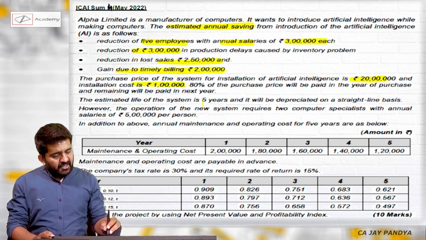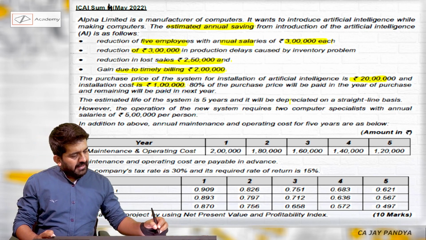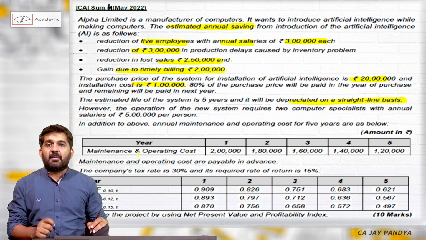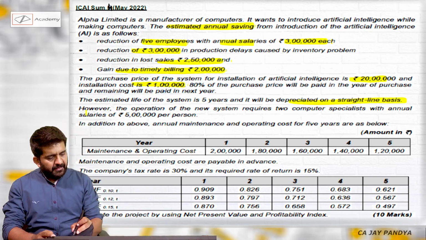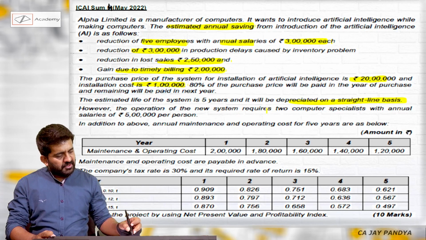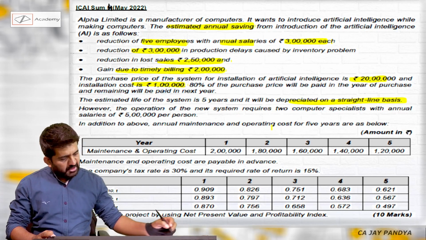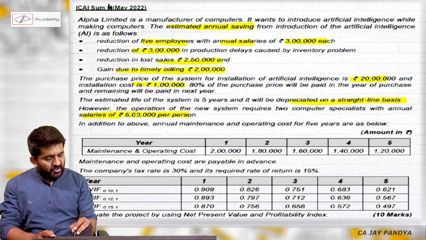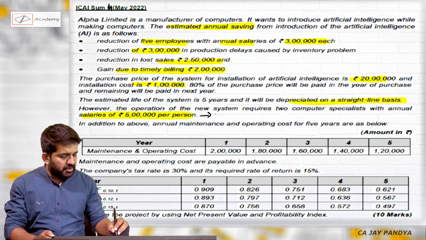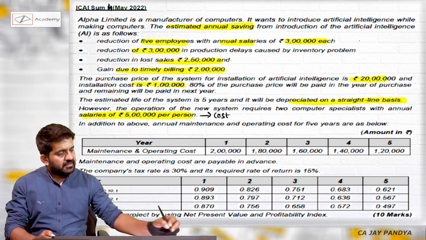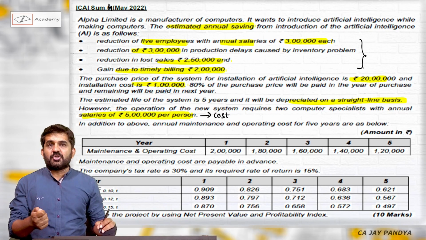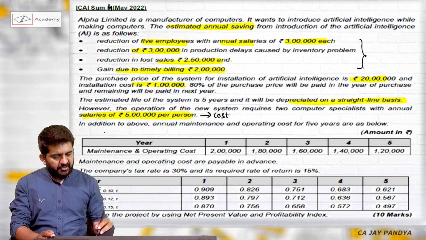The estimated life of the system is 5 years and it will be depreciated on straight line basis, so tax benefit on depreciation will be important. However, the operating of the new system requires 2 computer specialists with an annual salary of 5 lakhs. Now this is my cost. See, this all was my savings, but this is my cost because of the artificial intelligence machine.